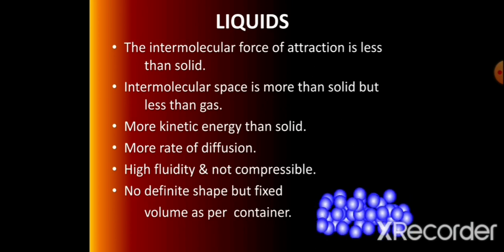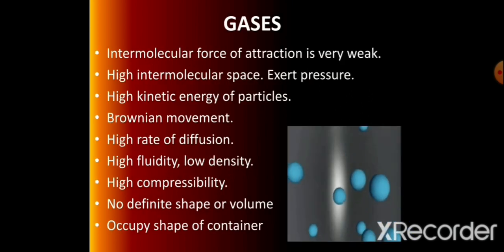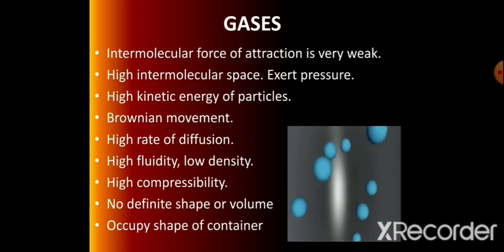Now we will study the third state of matter, that is gas. Gaseous particles have very weak intermolecular force of attraction. These particles are continuously moving from one place to another. Their kinetic energy is higher. These molecules strike each other and change their direction.